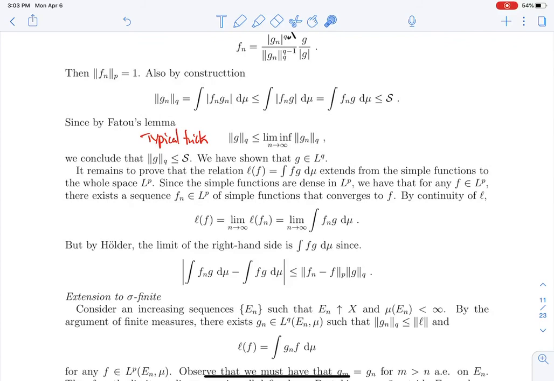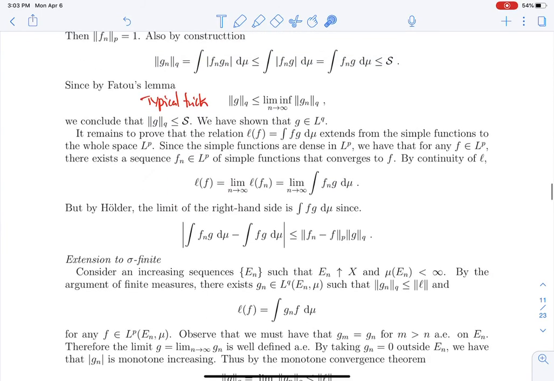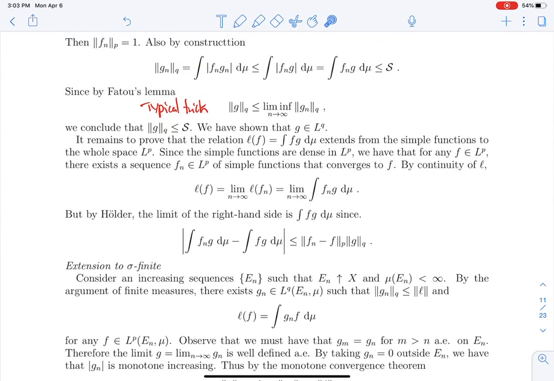Now, how do you extend this? Again, we only know that this functional is given by an integral over G for a simple function. How do you extend to all functions in LP? Use another trick, that is, simple functions are dense in LP. We know how to show this. We did that last week. So we take a sequence of simple functions that converge in LP.